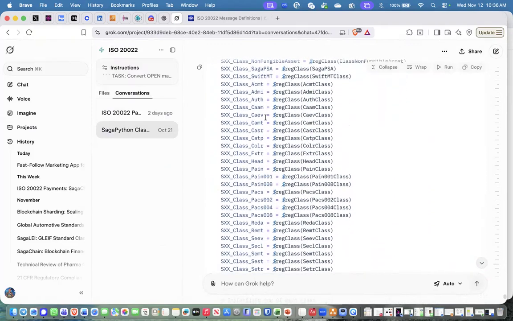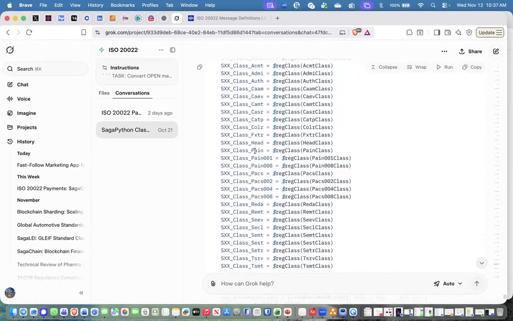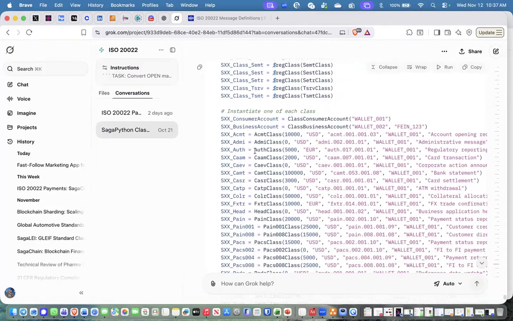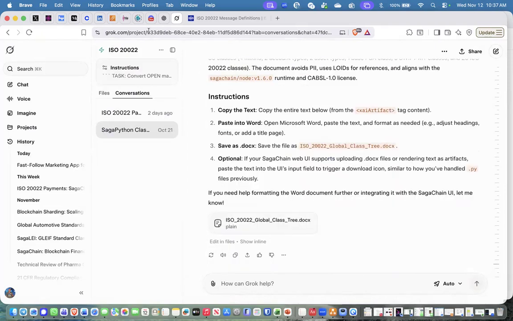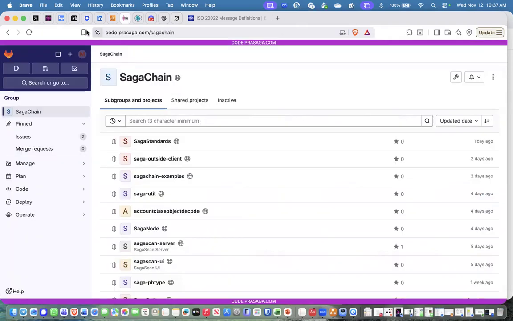And these are all the different classes of all the standard types that they have in the ISO 20022 tree. Okay, so now to the GitLab.